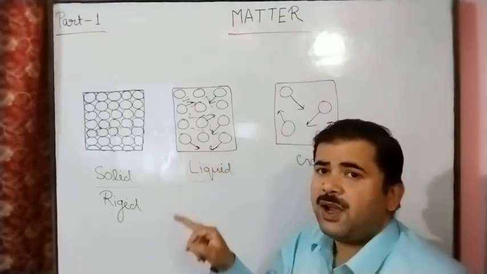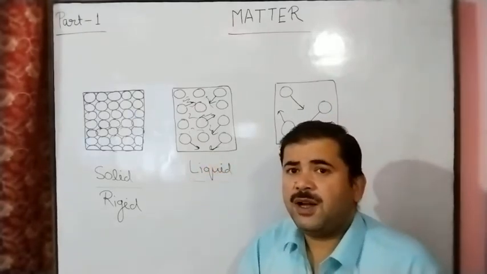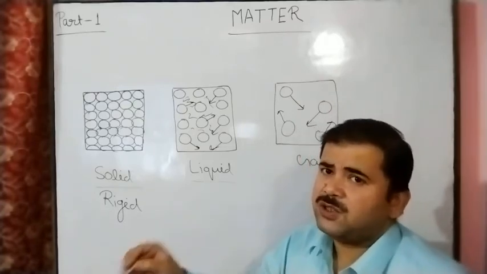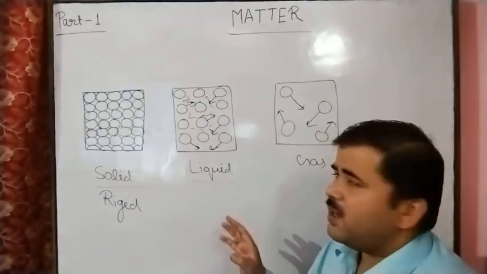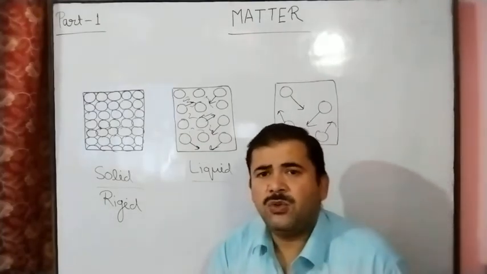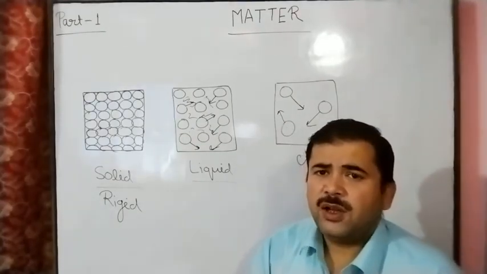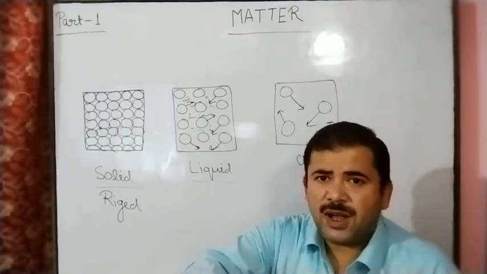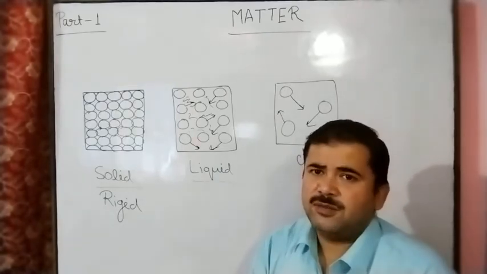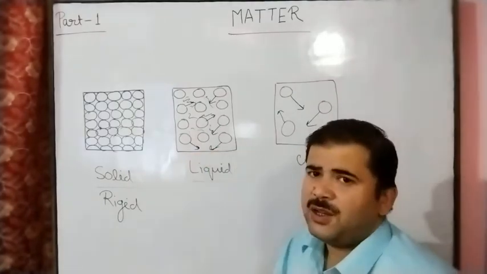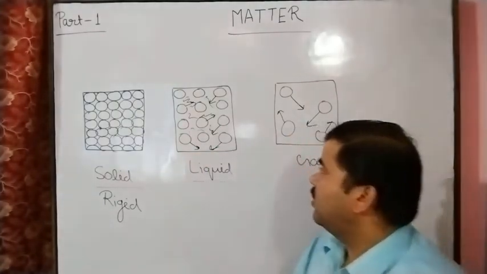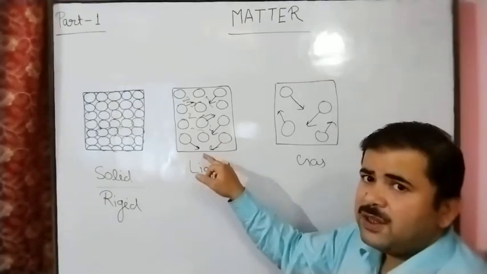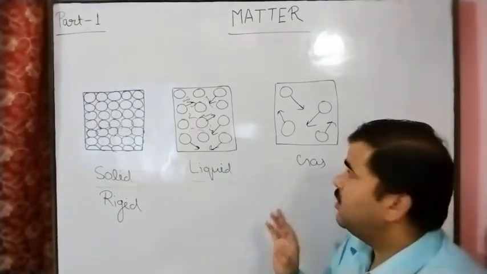And it acquires the shape of the utensil in which the liquid is stored. Suppose we have 2 liters of water and we keep it in a particular utensil, so it acquires the shape of the utensil according to the volume of the liquid. So it has no fixed shape and size, but it has definite volume and mass.